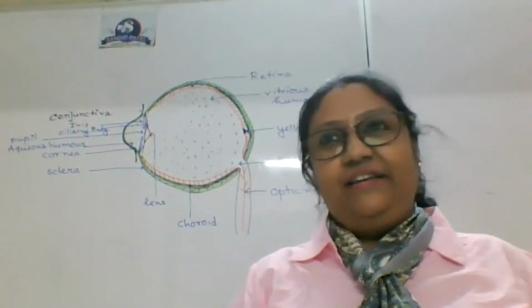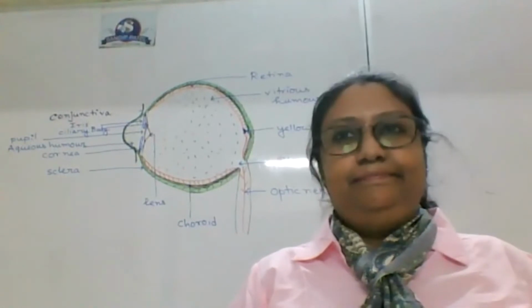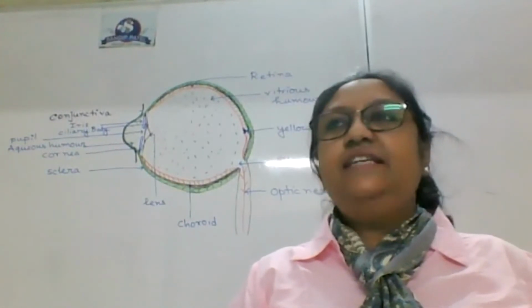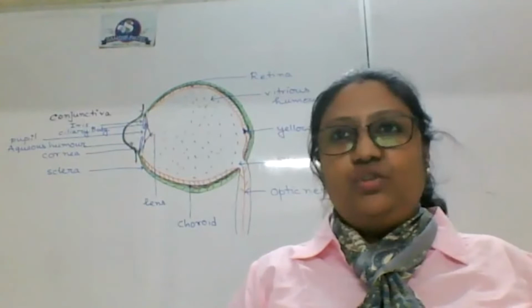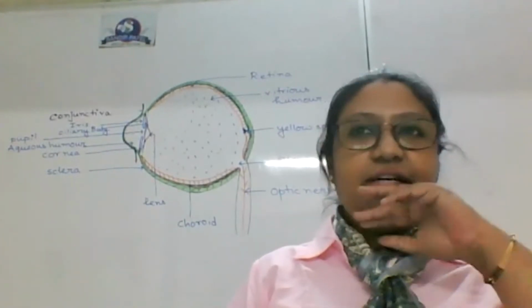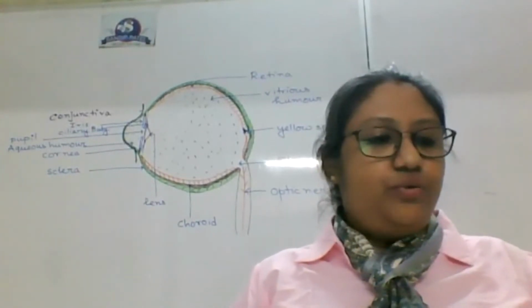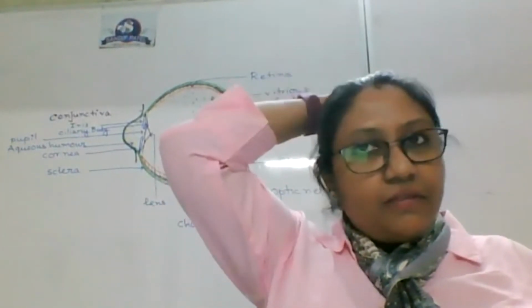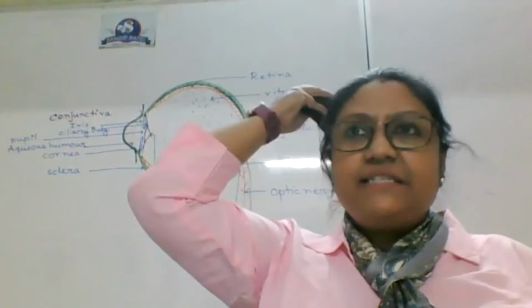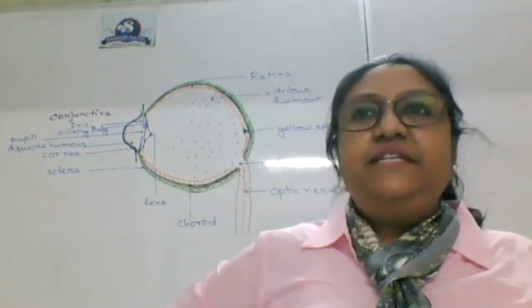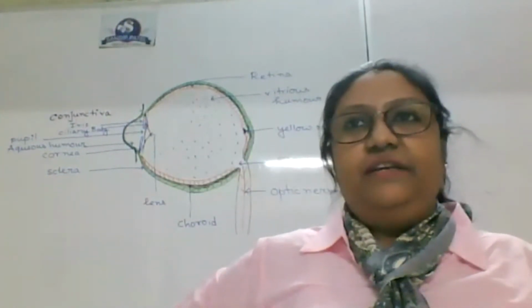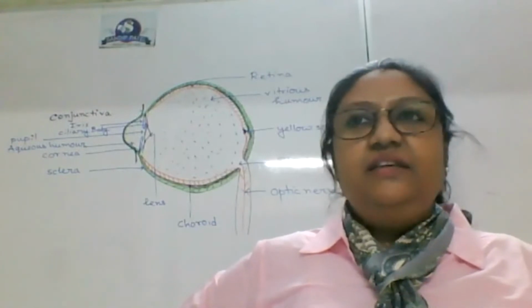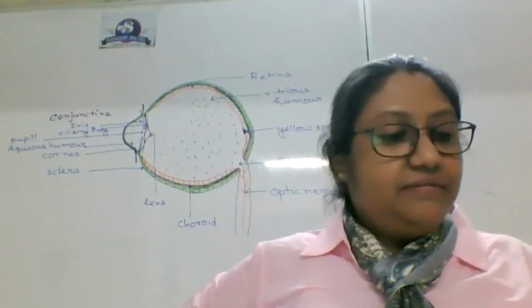If it is black, it will be blackish. Understood? Because the cornea is almost transparent, the color is due to the iris. So you can note this point down: whatever pigment is present in the iris will decide the color of the eye. Iris is a muscle only.